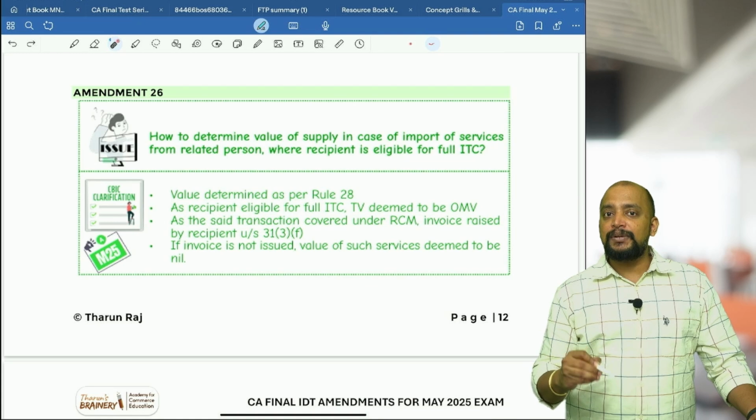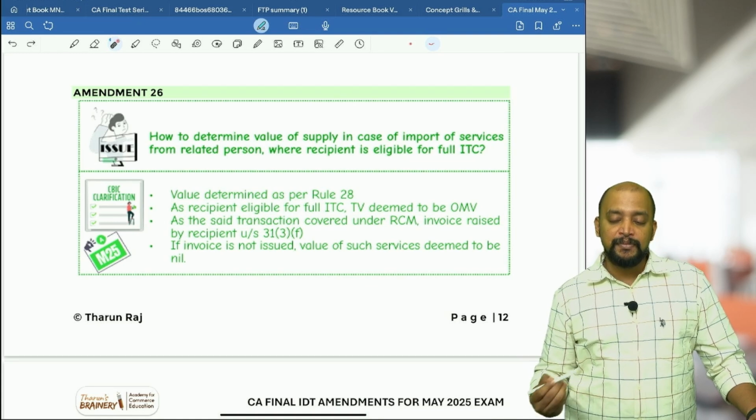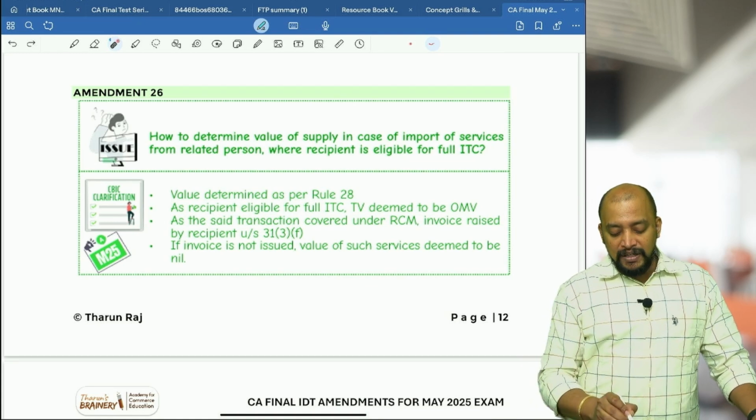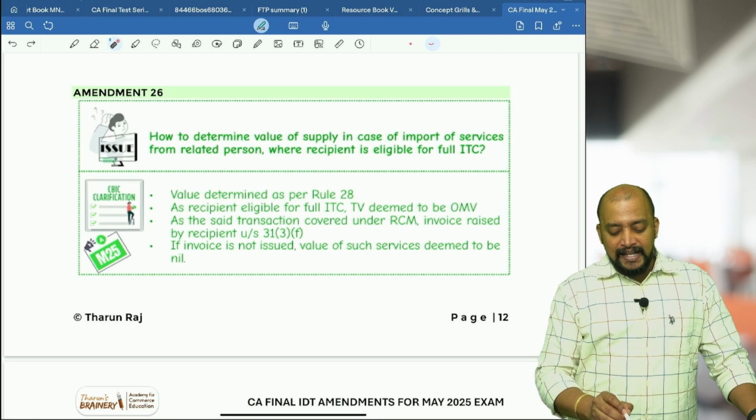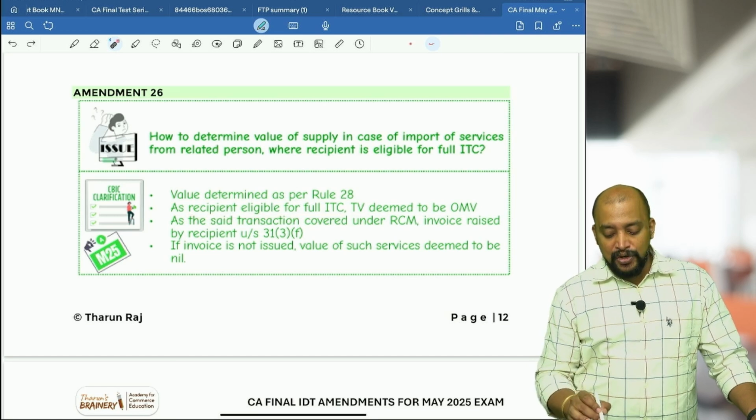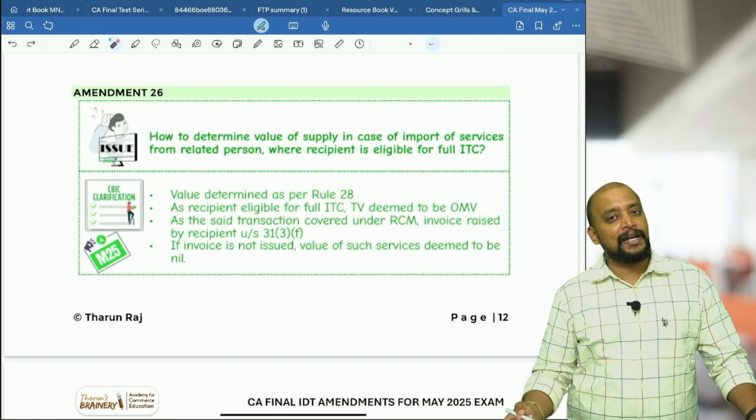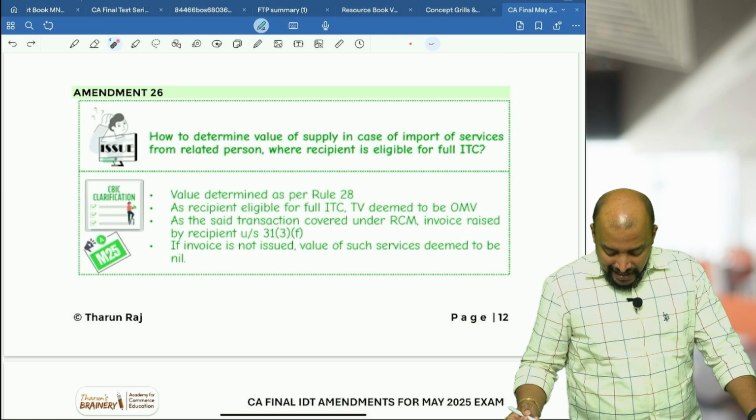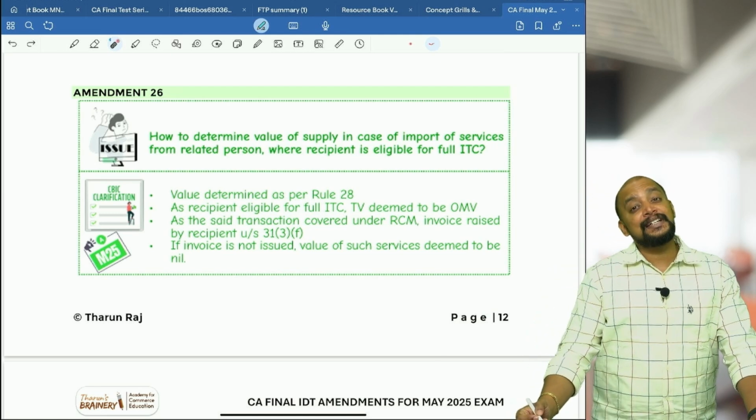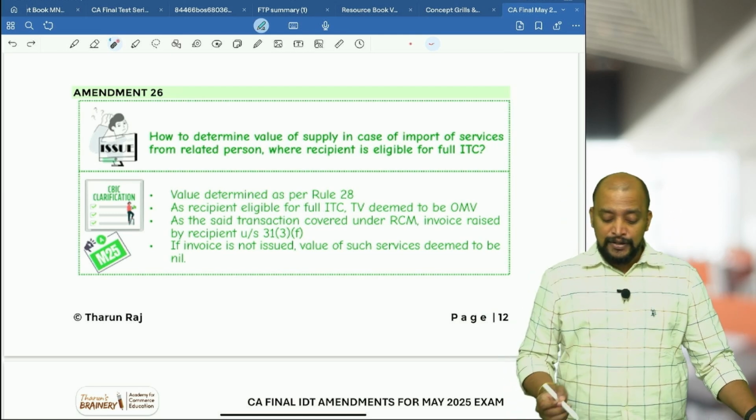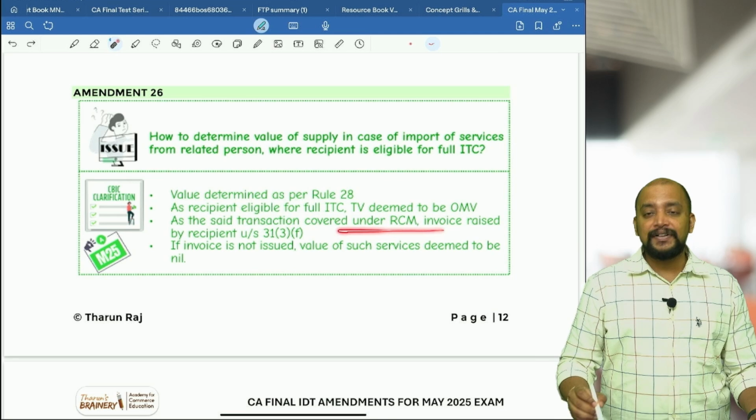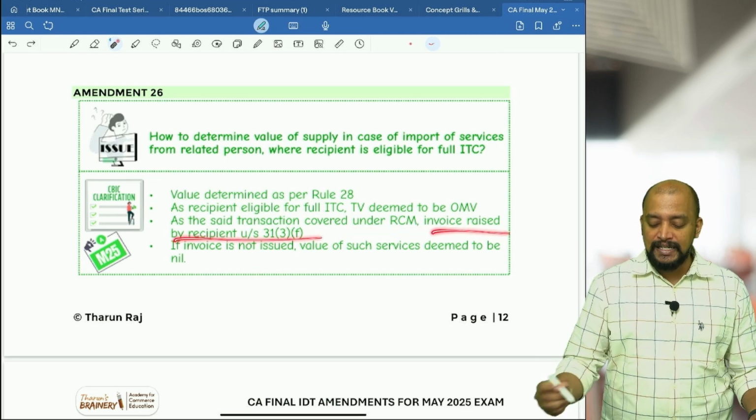Now, is that applicable even in case of import of service from a related person? Yes. So the value will be determined as per rule 28. As the recipient is eligible for full ITC, the transaction value is deemed to be the open market value. But usually the supplier will not raise an invoice in this case, the recipient only should raise the invoice. As the said transaction is covered under RCM, the invoice will be raised by the recipient.